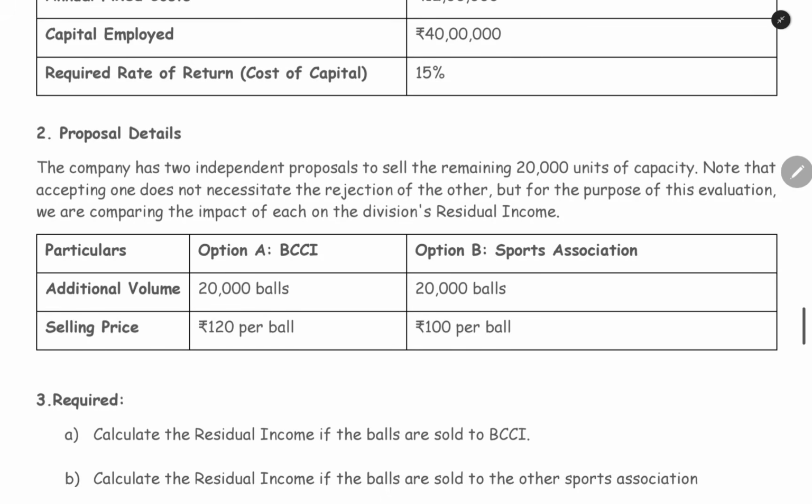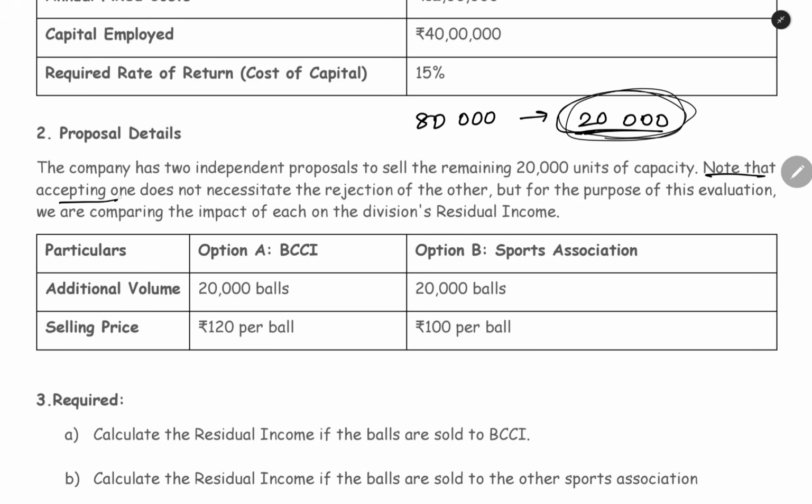The company has two independent proposals. Now here they are saying independent proposals. What is the meaning? To fill the remaining 20,000 units of the capacity. We are operating at 80,000 units per annum currently. We have an extra 20,000 capacity. This capacity we are going to utilize, and we are going to manufacture the extra 20,000 units also. We are going to sell it to a person. So for that we have two proposals.